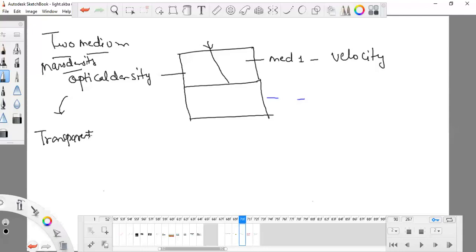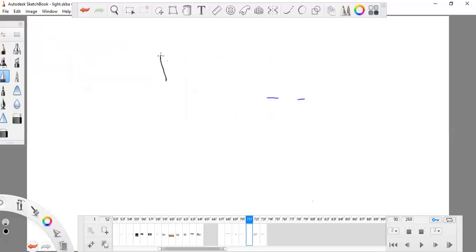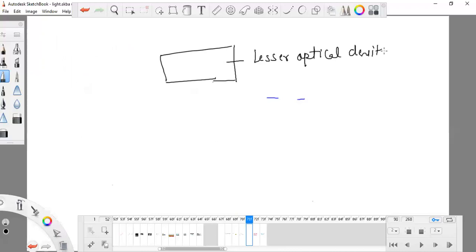Sorry, I just told you the opposite. If something has lesser optical density, it means that a light ray will pass through it easily.